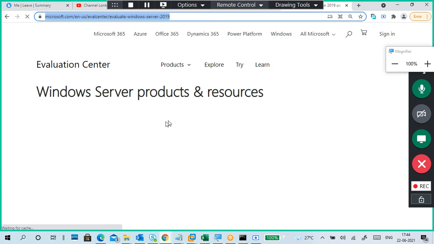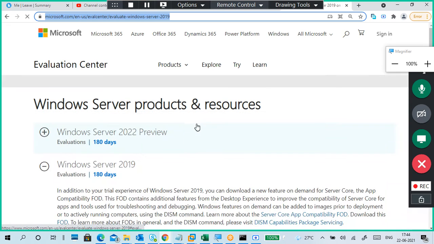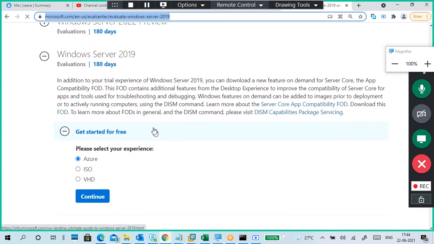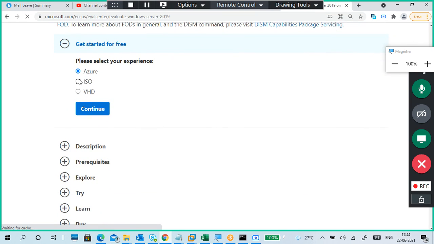You'll get this link. If you want, I will share the link through your WhatsApp or anything. So check it. It is Server 2019. 2016 and 2019 are not much different, so better to go for 2019 directly. Select ISO. Azure VHD is there, but select ISO.